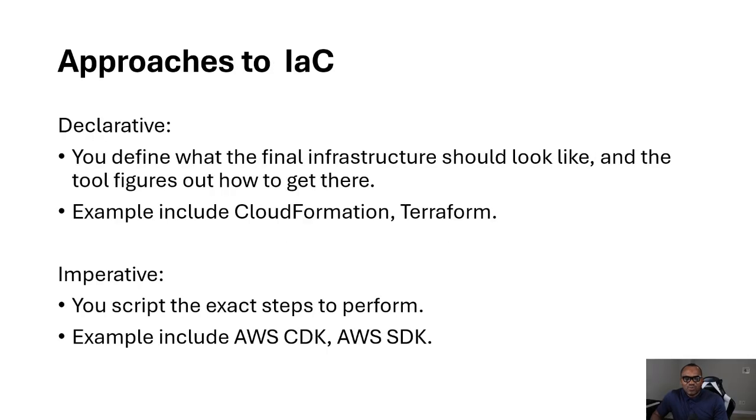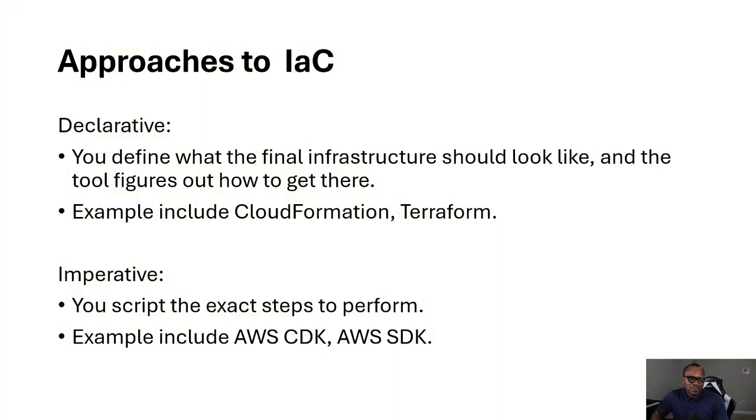And what are some of the approaches to infrastructure as code? The first one is the declarative approach. This is a situation where you define what the final infrastructure should look like, and the tools figure out how to get there. Examples of such tools are Terraform, AWS CloudFormation, Kubernetes, YAML manifests.